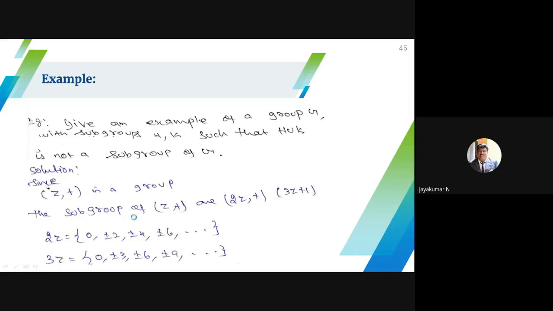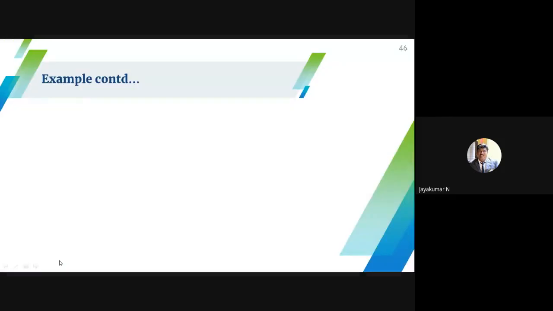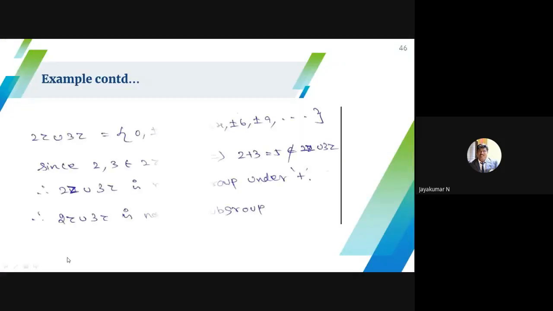Under addition, 2Z means multiples of 2: 0, plus or minus 2, plus or minus 4, plus or minus 6. 3Z means multiples of 3. If you take the union, that is 0, plus or minus 2, plus or minus 3, plus or minus 4, plus or minus 6, plus or minus 9.